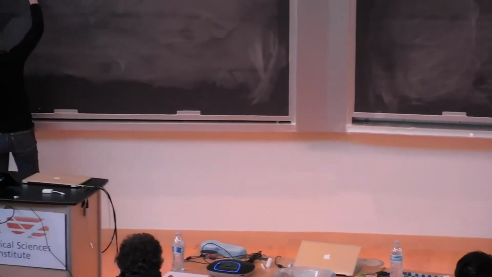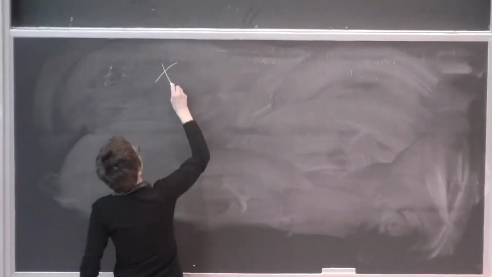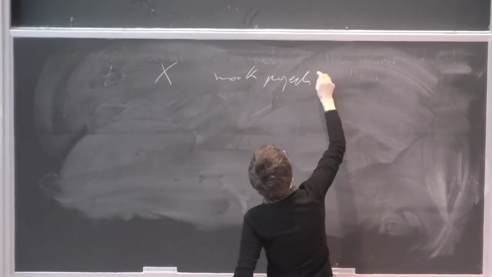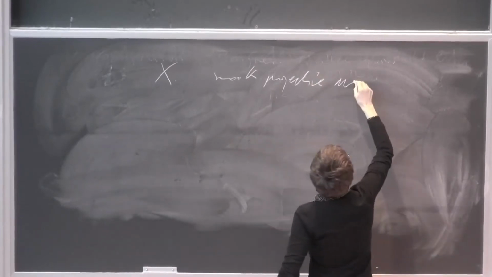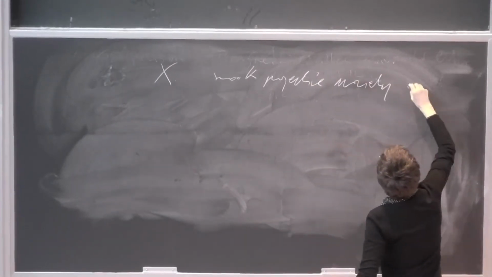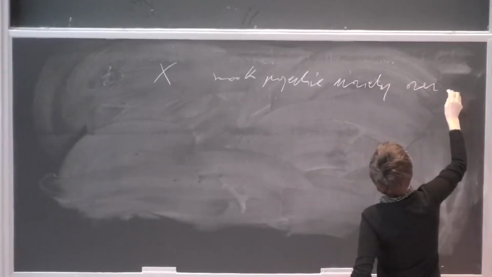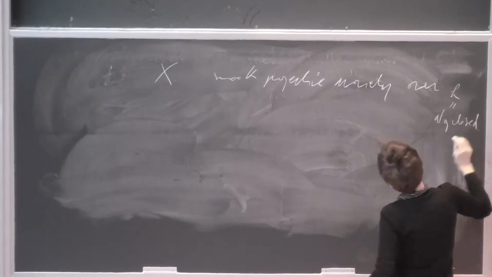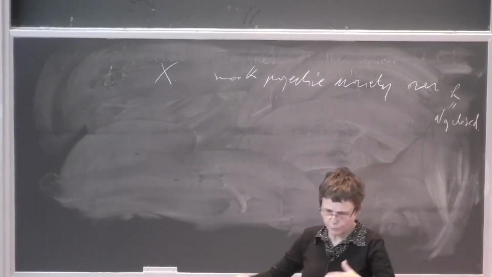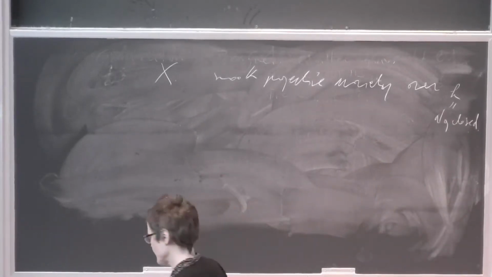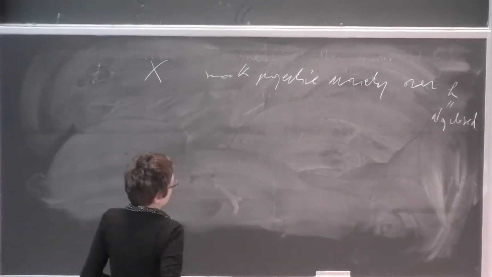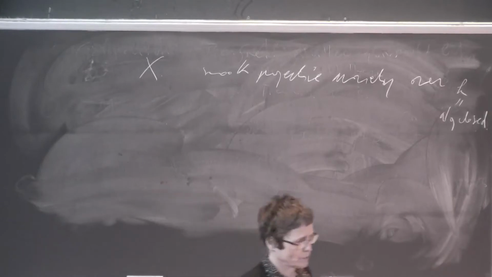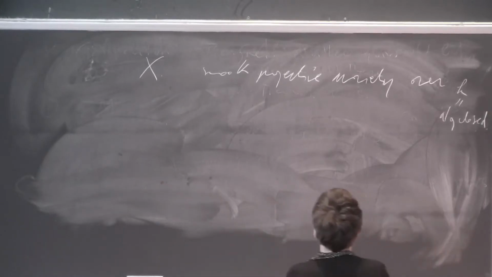So I will consider a smooth projective variety over an algebraically closed field K. In fact, after a while, K will presumably be C, but of course the main difference is between characteristic 0 and non-zero characteristic.